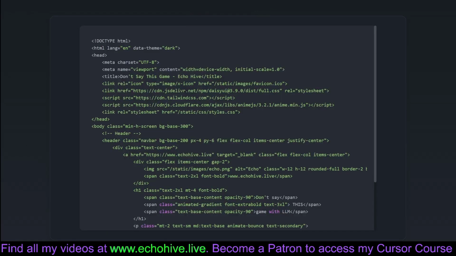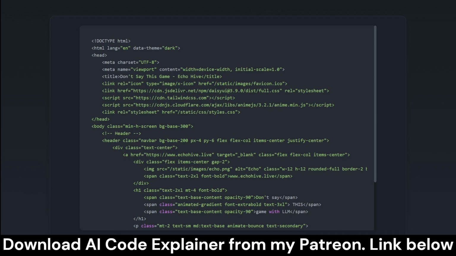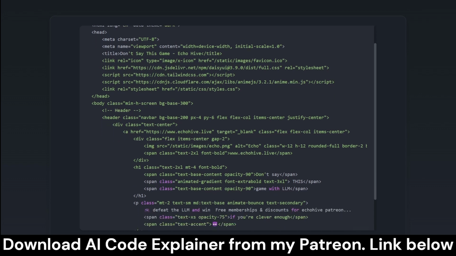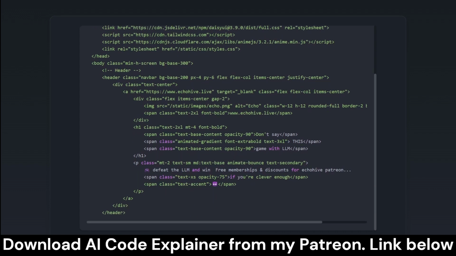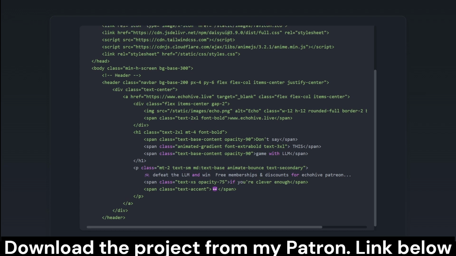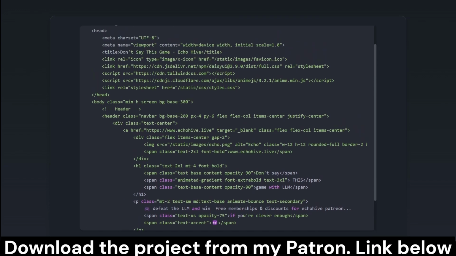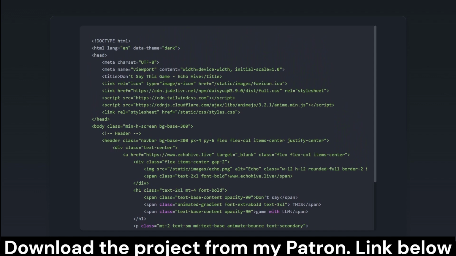This section sets up the basic HTML structure and imports necessary assets for our game website. We define our head element with CSS and JavaScript links to make the page functional and visually appealing, thanks to Tailwind CSS and the Daisy UI framework. We also include anime.js for animations because who doesn't like a little pizzazz? The body starts off with a styled header promoting the game and encouraging users to join the challenge, complete with a link back to Echo Hive. The header sets the stage for our game, hyping it up and preparing users for the challenge ahead.